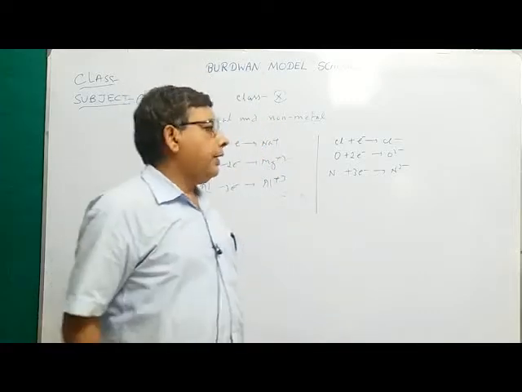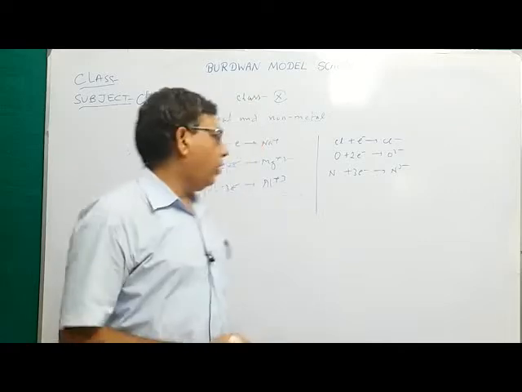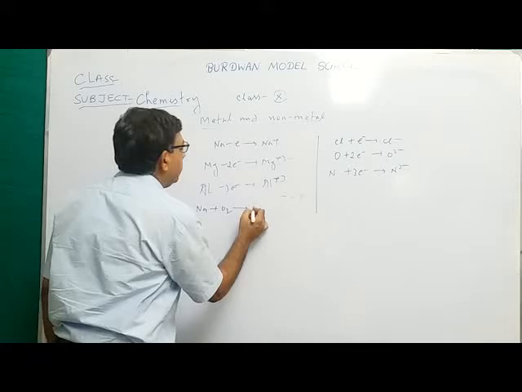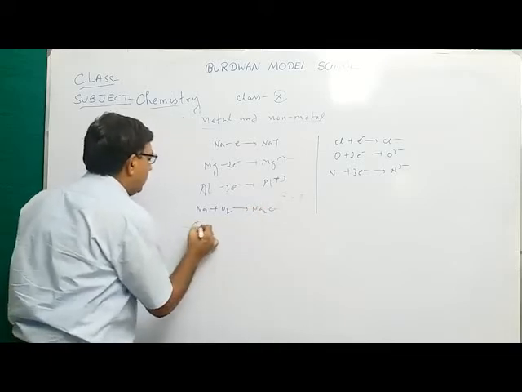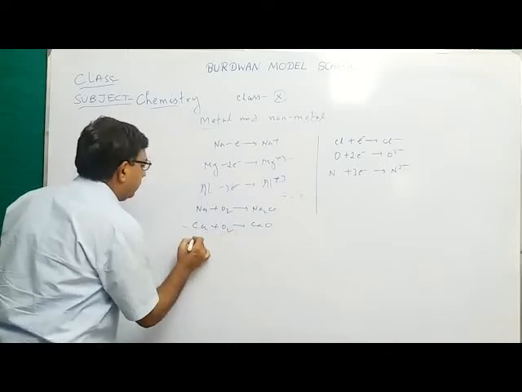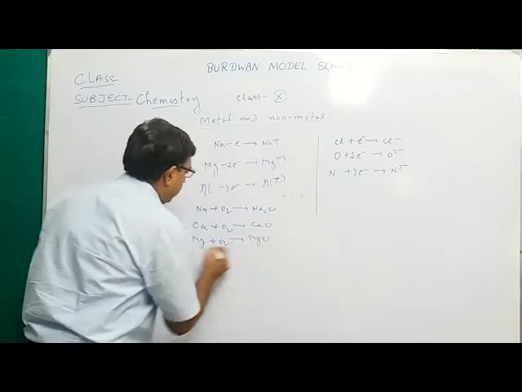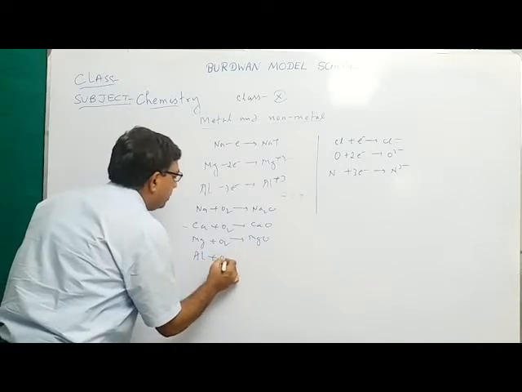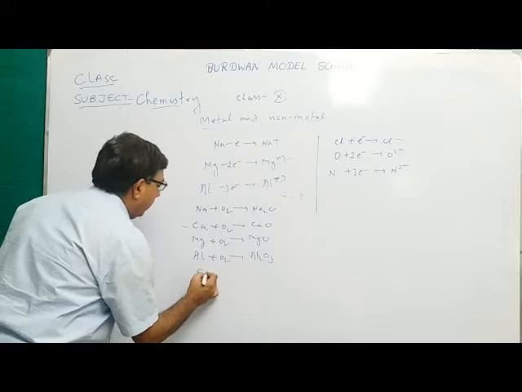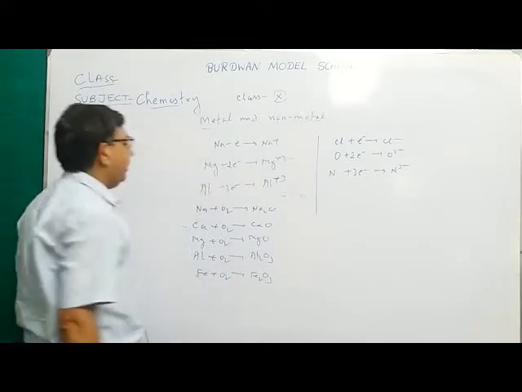Next point, metals react with oxygen to form oxides. For example, when sodium burns in oxygen, it forms sodium oxide. Calcium burns in oxygen to form calcium oxide. Magnesium burns in oxygen to form magnesium oxide. Aluminium burns in oxygen to form aluminium oxide. Iron, when heated with oxygen, forms ferric oxide.